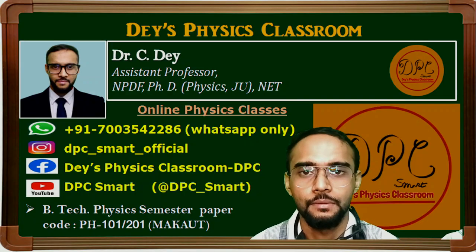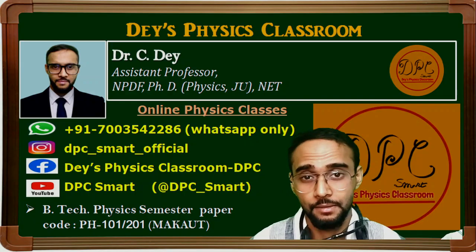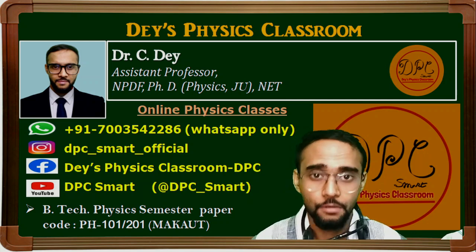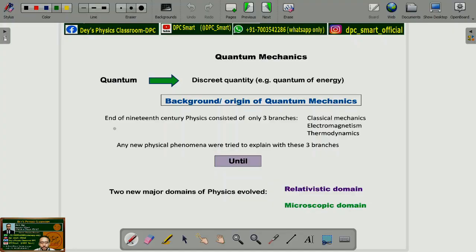Now how this new field of physics, which is called quantum mechanics, evolved, or what is the background of quantum mechanics? During the end of 19th century, physics consisted of mainly three branches, which are classical mechanics, electromagnetism and thermodynamics. These three branches were the only three branches of physics which scientists used to study.